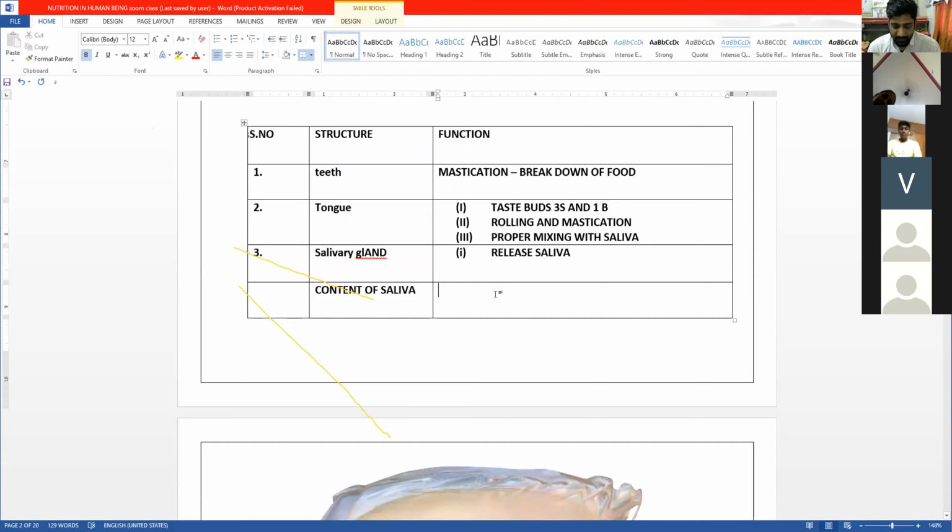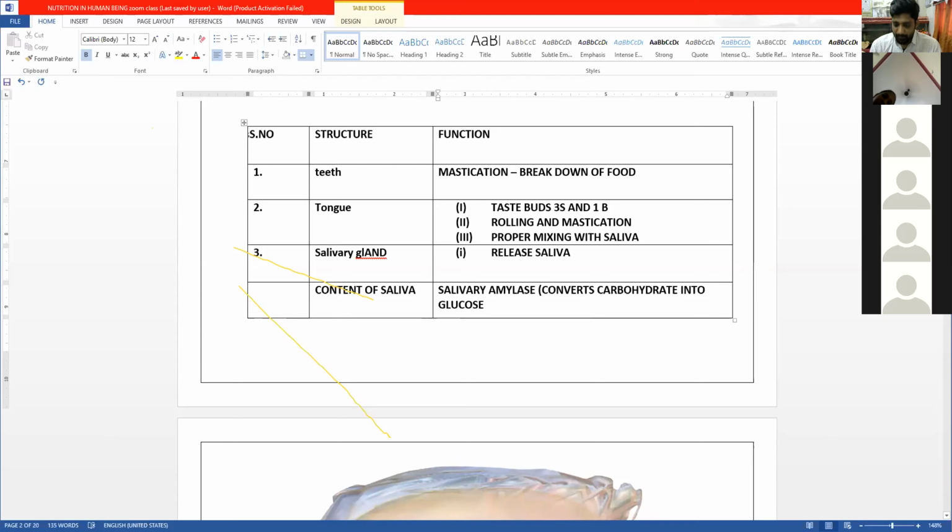It contains salivary amylase. Now, what does this salivary amylase do? It converts carbohydrate into glucose.